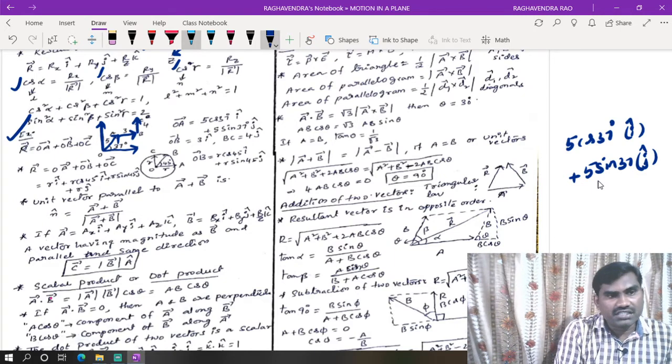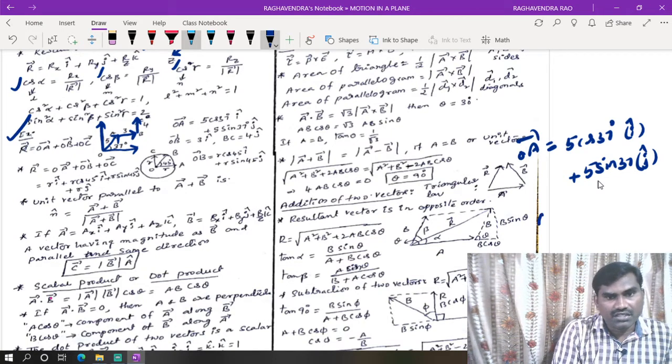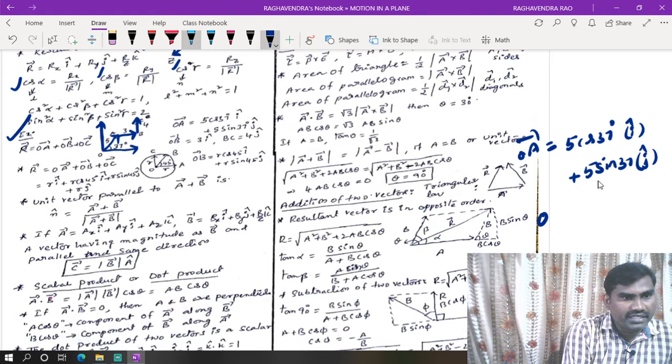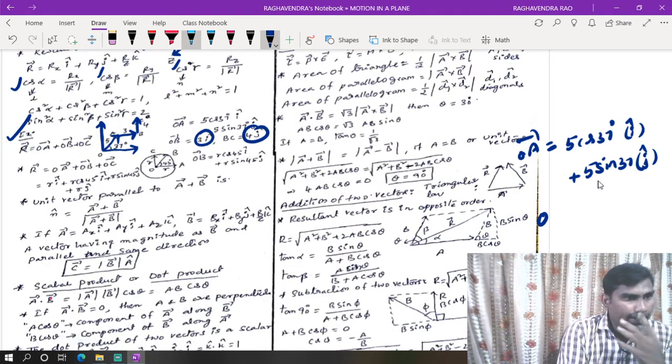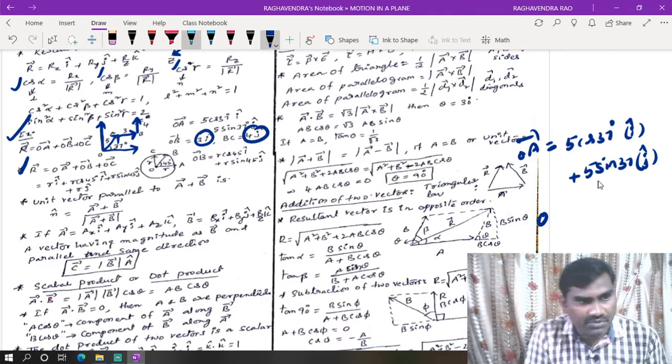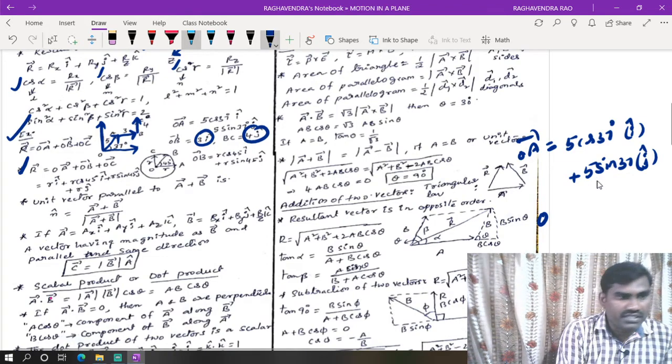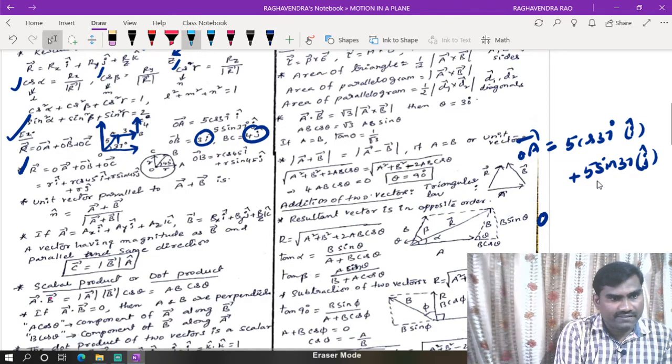Now OB is along the x-axis, BC is along the y-axis. We can take this as some OA bar. Now OB bar we can directly take as 3 into i cap, BC bar as 4 into j cap. Now R bar is nothing but OA bar plus OB bar plus OC bar. That will give the resultant vector.